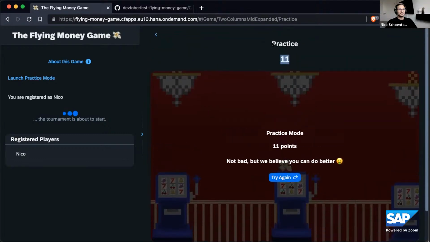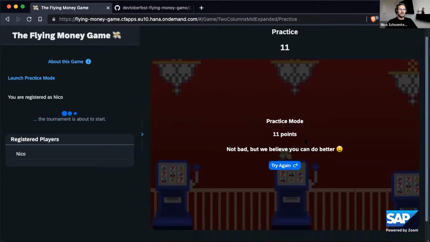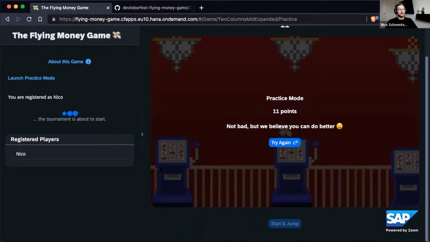That's awesome. Yeah, and this is practice mode. I have a very tiny portion of the screen shared here, so the browser window is very tiny. But usually you should see all of it without scrolling. So that looks awesome.